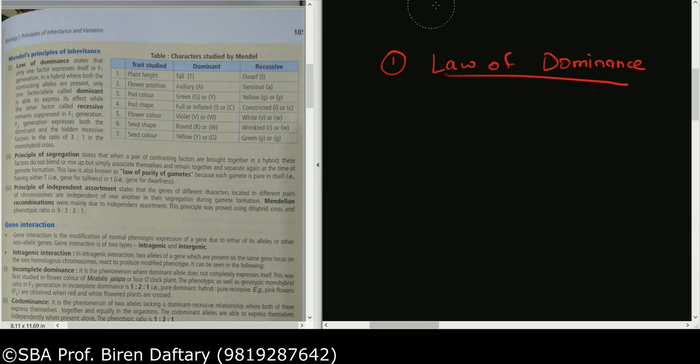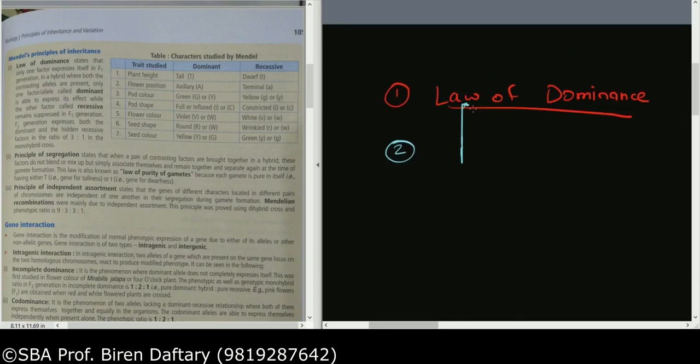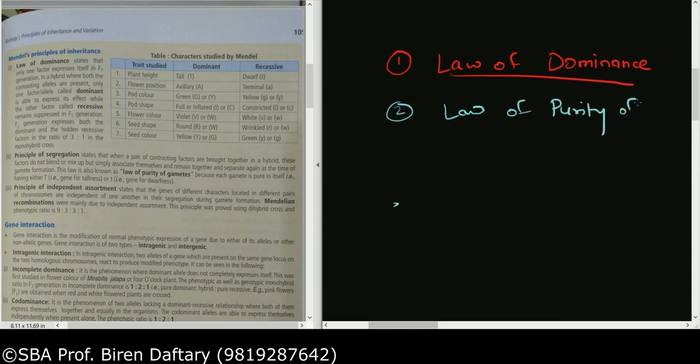Coming to the second law, the second law is your law of segregation. It is also called the law of purity of gametes, which is also called the law of segregation.